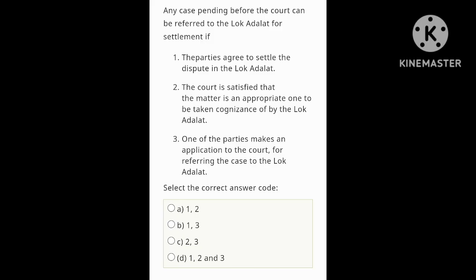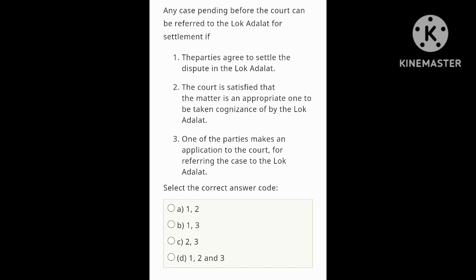Next question: any case pending before the court can be referred to the Lok Adalat for settlement if, first statement, the parties agree to settle the dispute in the Lok Adalat. Yes, if the parties agree to settle the dispute, it is settled in the Lok Adalat. Second, the court is satisfied that the matter is an appropriate one to be taken cognizance of by the Lok Adalat. Yes, in this case also, if the court is satisfied, then the case is settled in the Lok Adalat. Third, one of the parties makes an application to the court for referring the case to the Lok Adalat. Yes, this one is also correct.